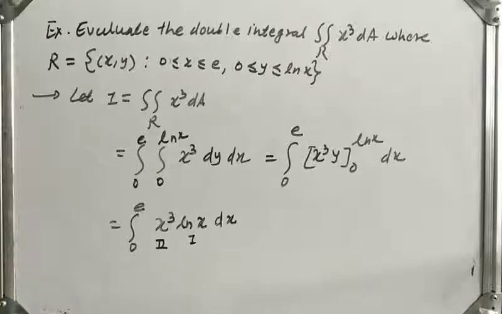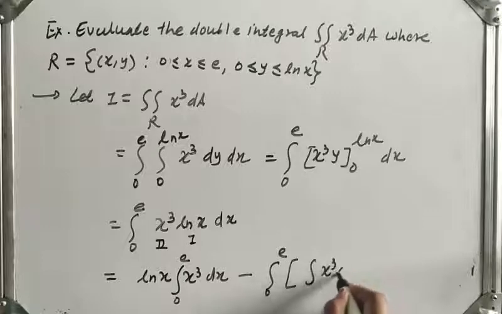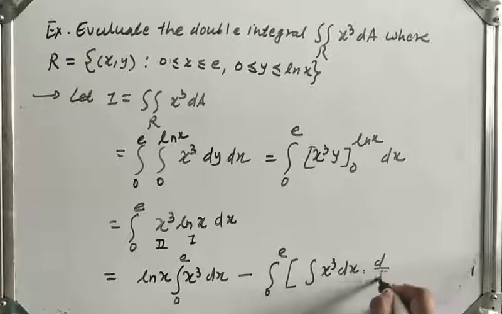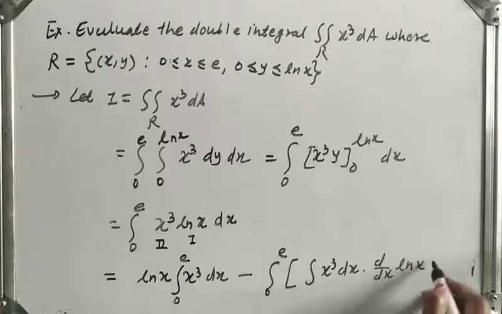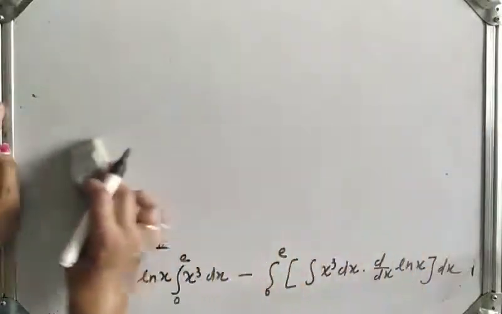So by formula, first function as it is, integration of secant with respect to dx, then integration of secant with respect to dx minus integration of secant with respect to dx into d dx of first function. Okay, this is our formula for integration by parts, which is equal